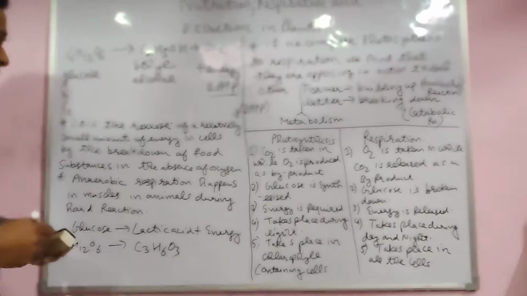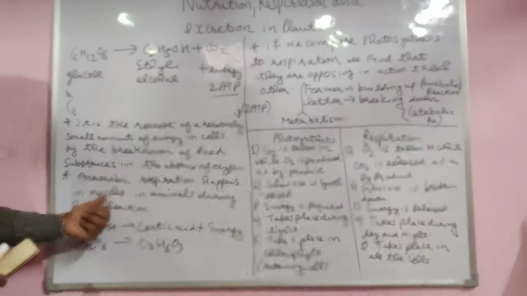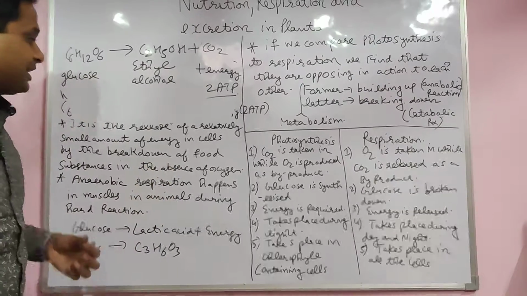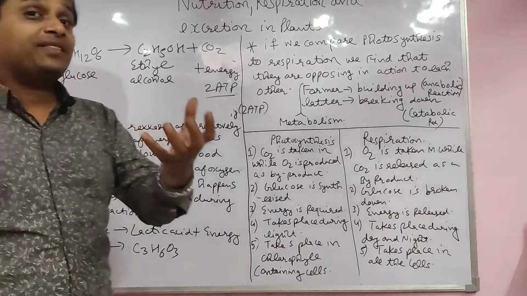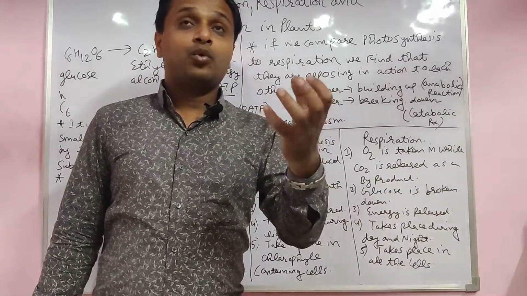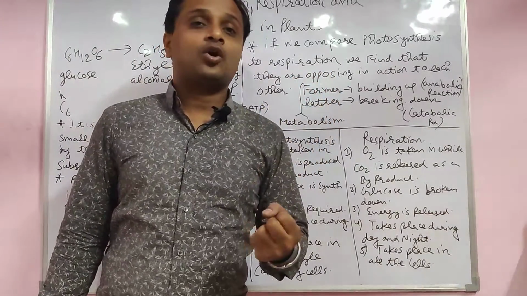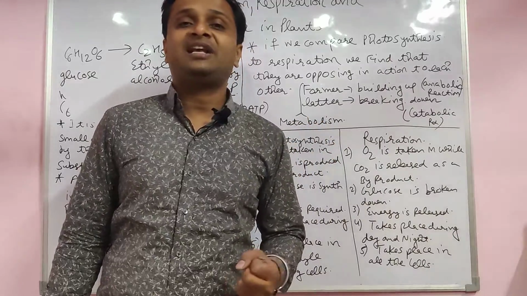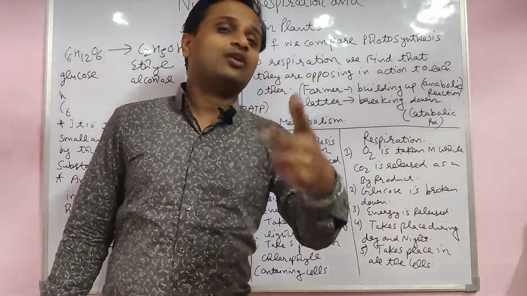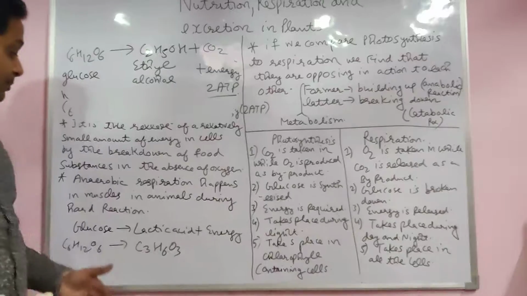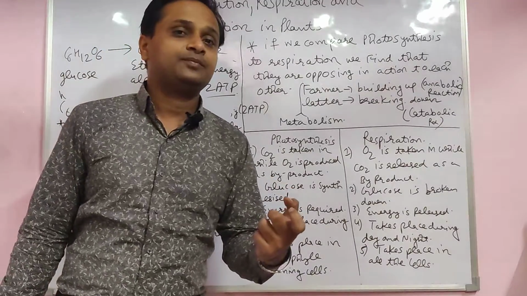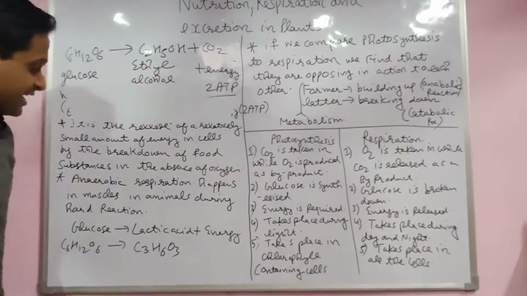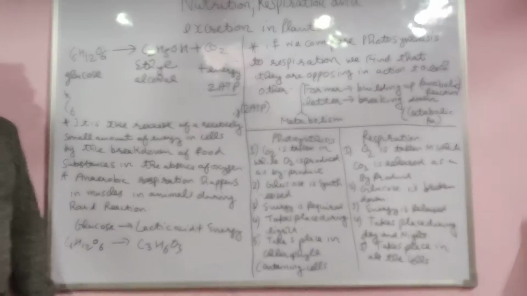Anaerobic respiration also happens in the muscles of animals sometimes. In plants, anaerobic respiration happens only when the soil is waterlogged. They get very little oxygen, and then anaerobic respiration happens. And the reaction that happens in muscles is also anaerobic respiration in animals, but there the product is lactic acid, students.